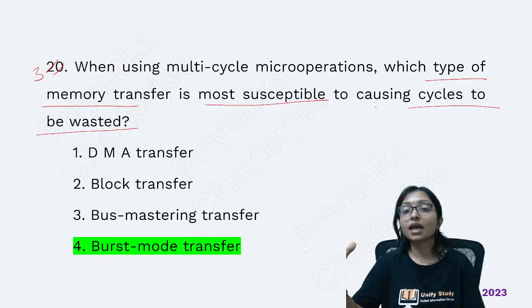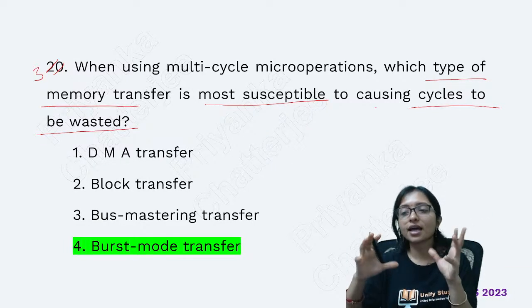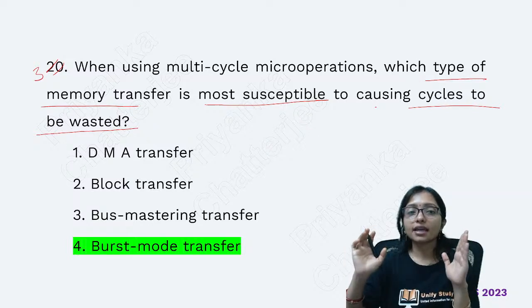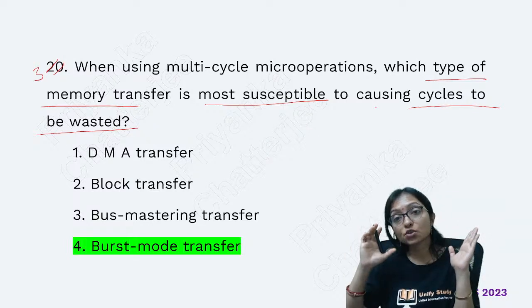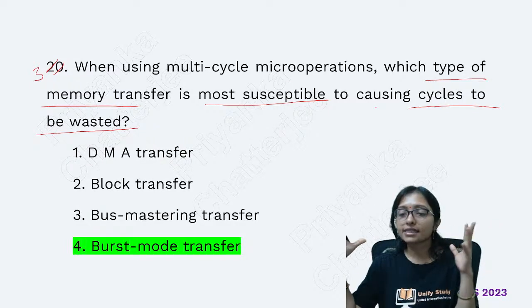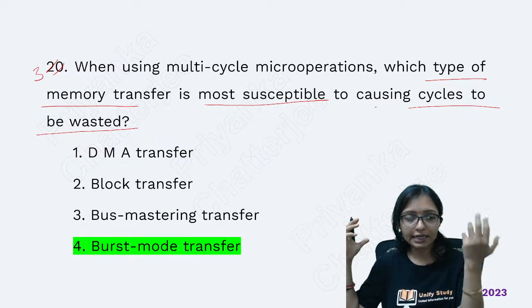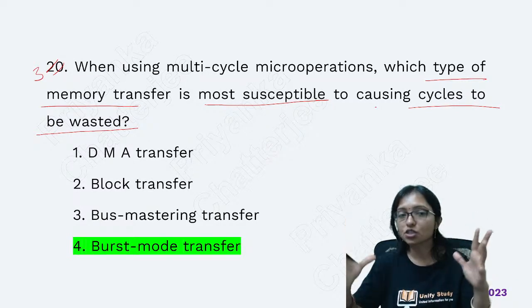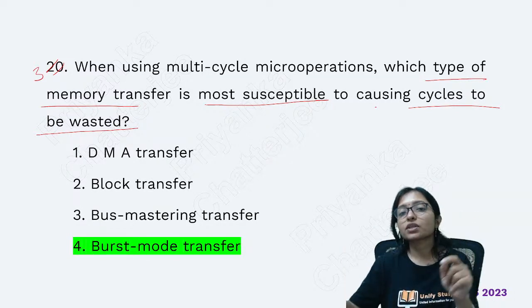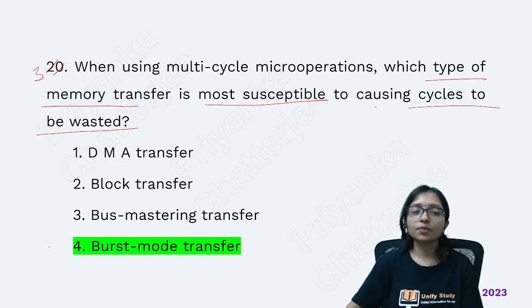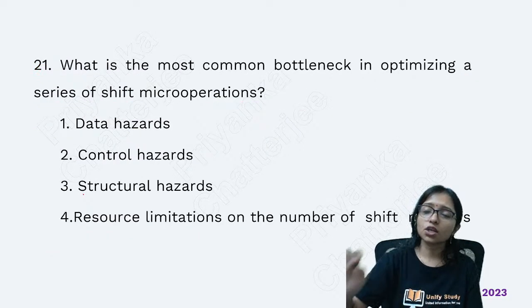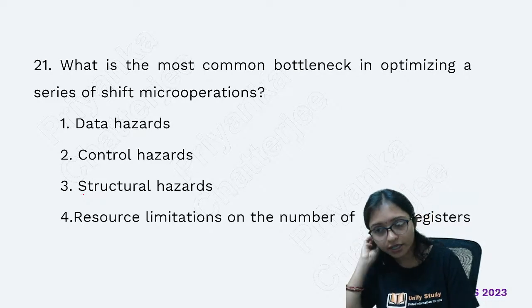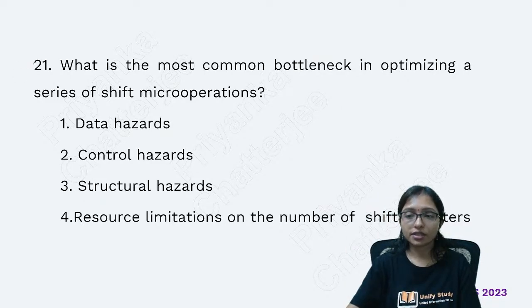Burst mode means many data are sent together at a time. When sending together, there is a wastage of cycles because it is waiting. I must completely take that access, and only then can I send in burst mode. That's why there is a wastage of cycles. So the answer will be this one. This concept of different transfer modes, and DMA, is very important and you must cover it before your exam.